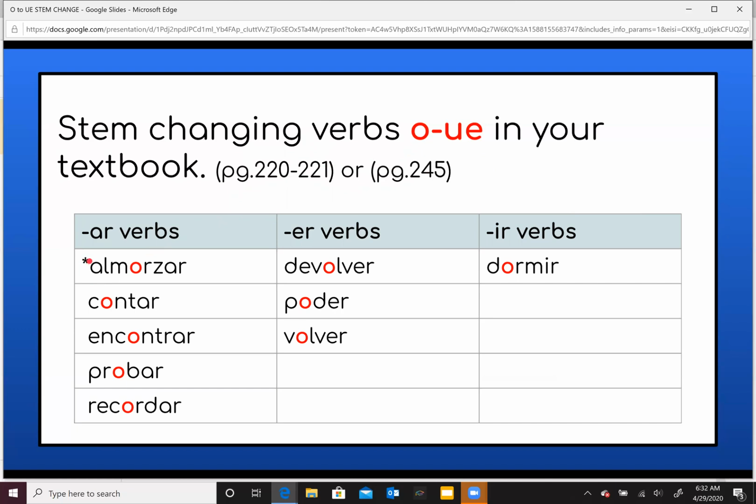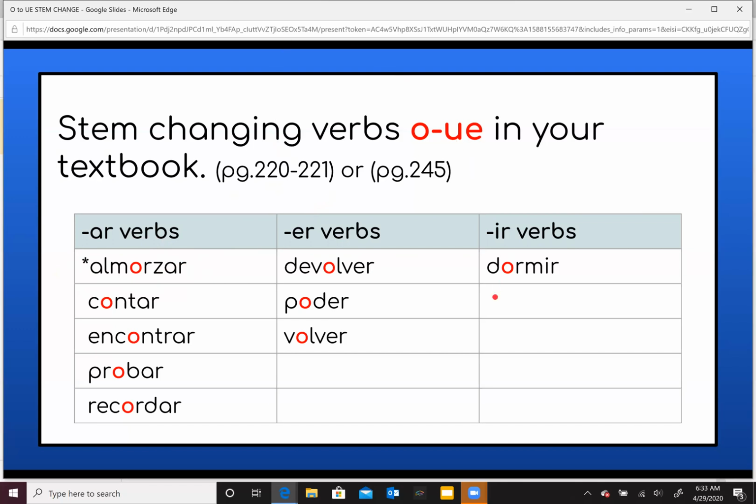I have this verb right here with a star because in the previous video, I told you about the verb merendar, which is an E to the IE stem change. They have a similar meaning because merendar means to have a snack or to have a light meal, and almorzar is to have lunch. In some places, merendar and almorzar are used for the same purpose. They say voy a merendar, I'm going to have a snack, but they mean they're going to have lunch. That is just a side note that I want you to know.